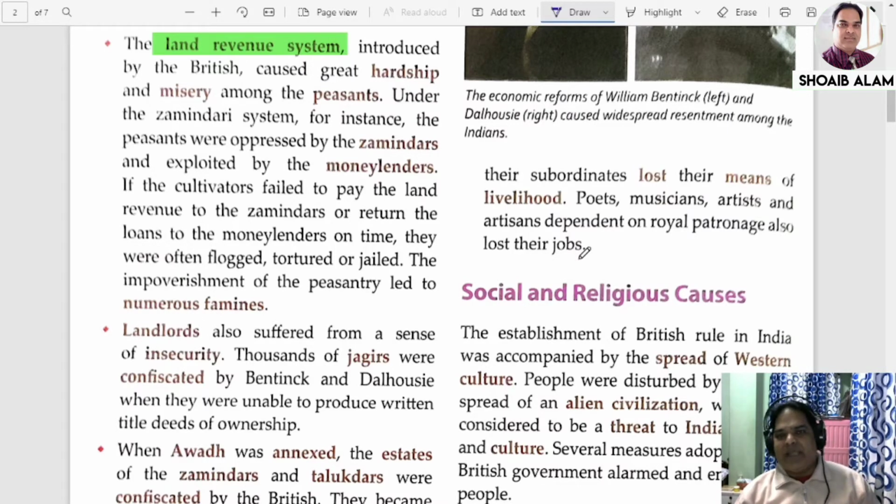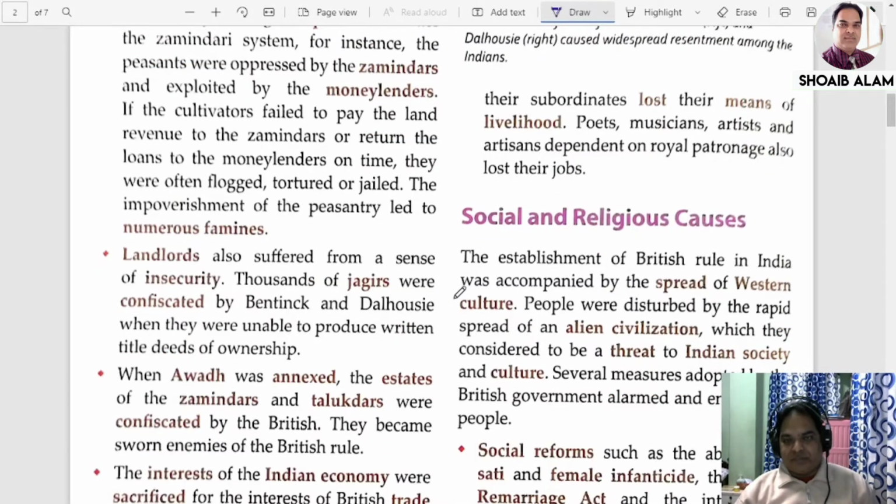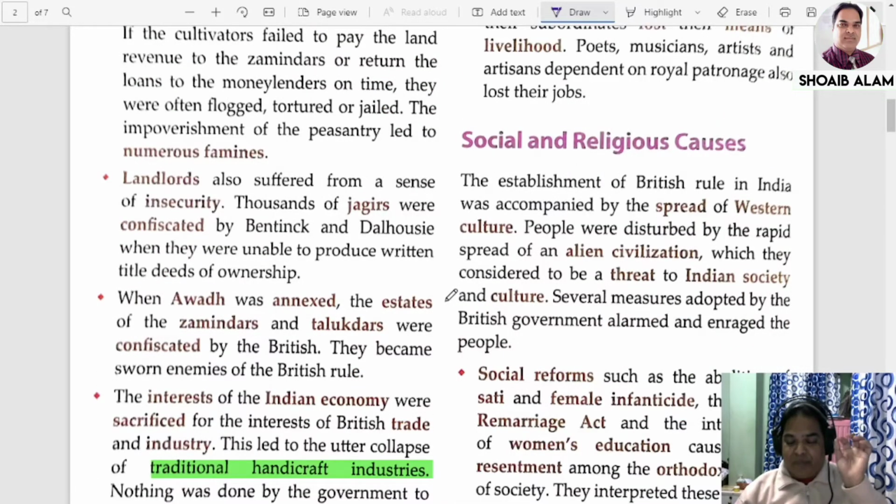The same thing happened here when states were annexed. I gave you the example of Awadh only, but the same thing happened with other kingdoms also. When they were annexed, hundreds and thousands of people who were linked to and under the royal patronage of those kings lost their jobs and became unemployed. So this is all about the economic policies of the Britishers. The important policy was that they wanted to exploit the Indian economy.